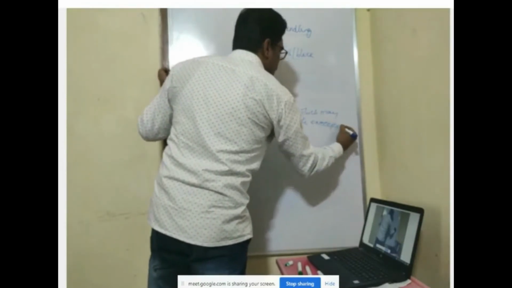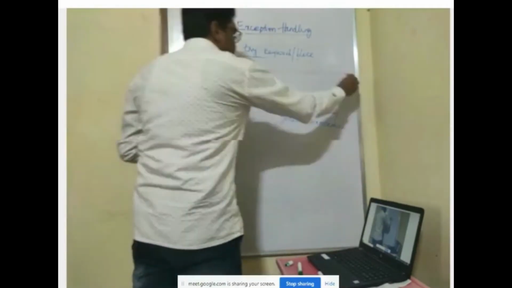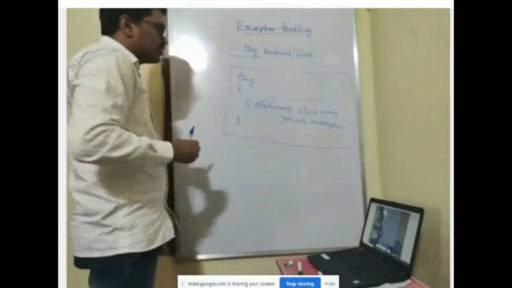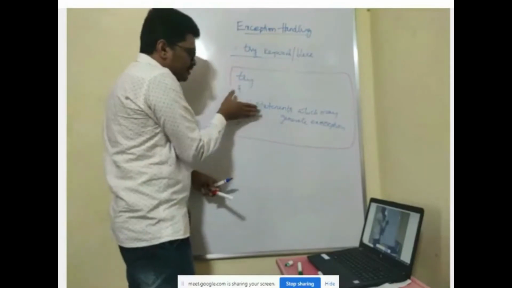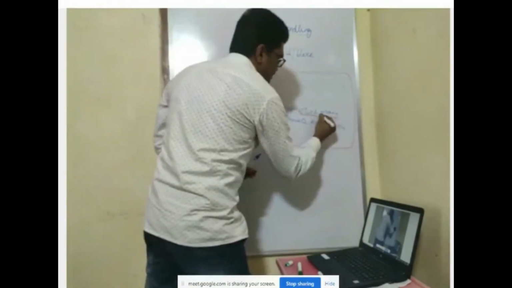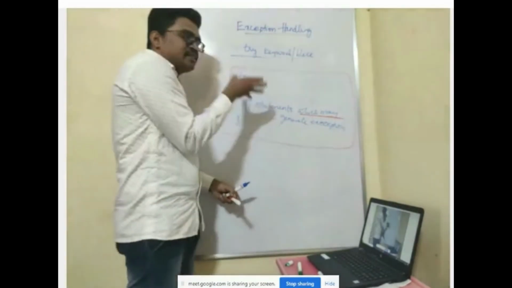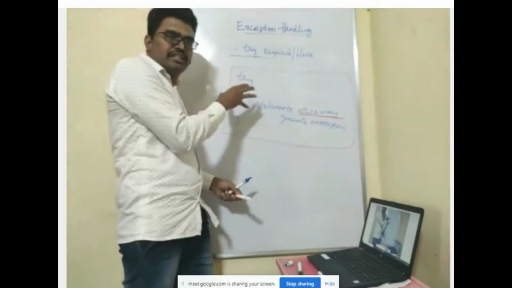This is the syntax of your try block. Try is the keyword. Inside of this, you have to put the statements which may generate exception. May is important.